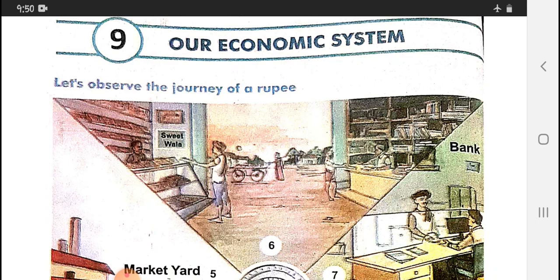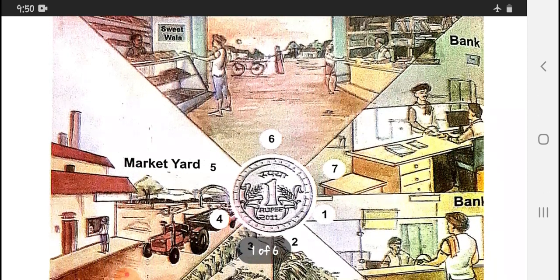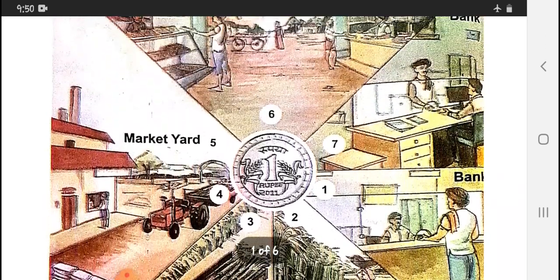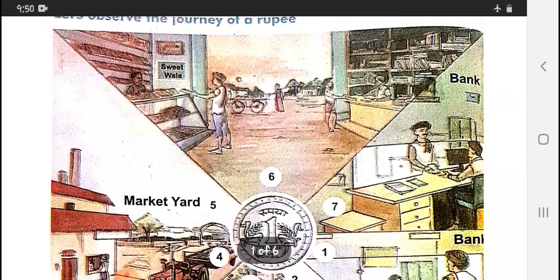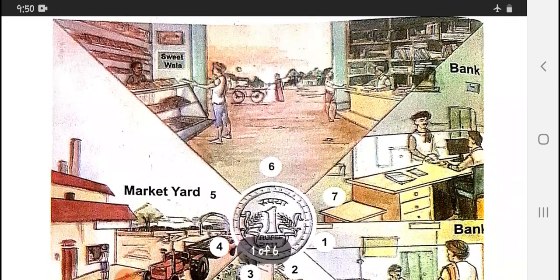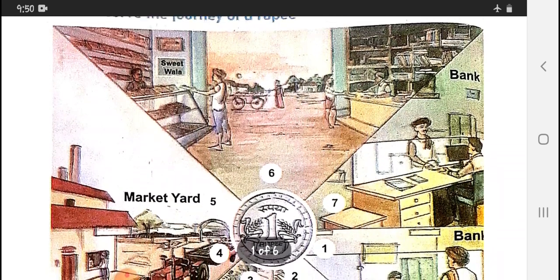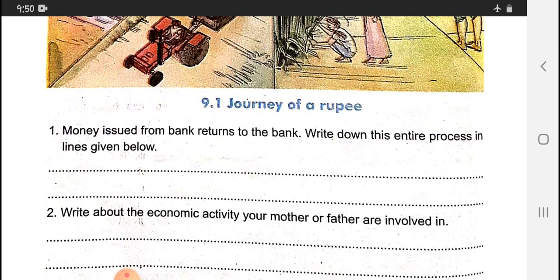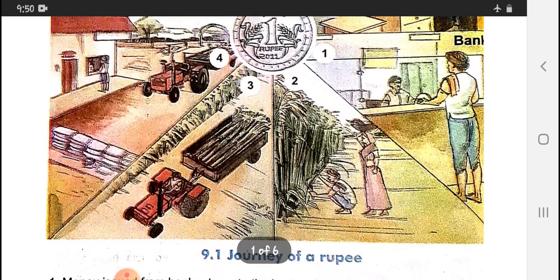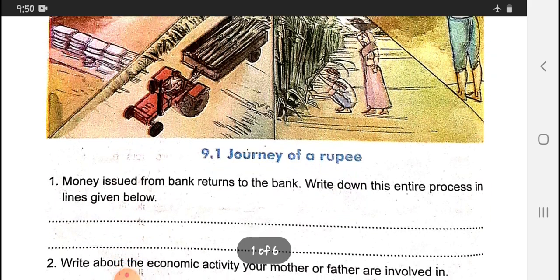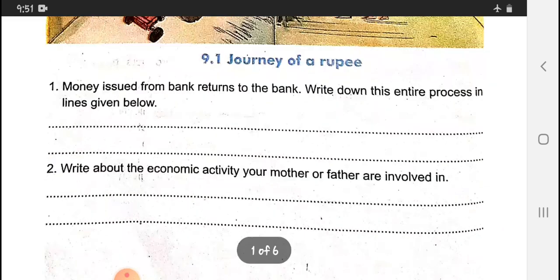Let's observe the journey of our rupee. So, you can see here market, bank, farms, all these things which are there in our country. Money issued from the bank returned to the bank. Write down this entire process in the lines given below. So how to go to the bank? What is the process to collect the rupees, send the rupees, withdraw the rupees, deposit the rupees? You know very well the answer to this question, so you can write here.